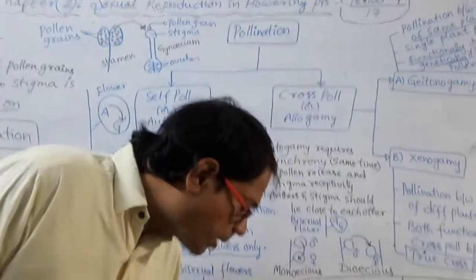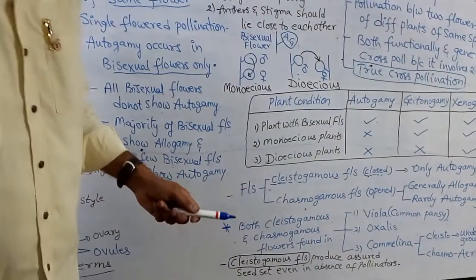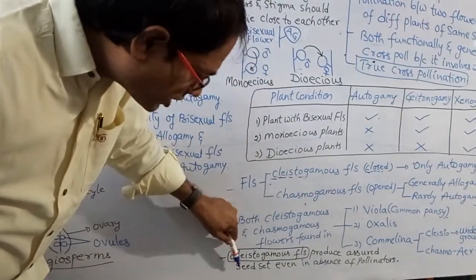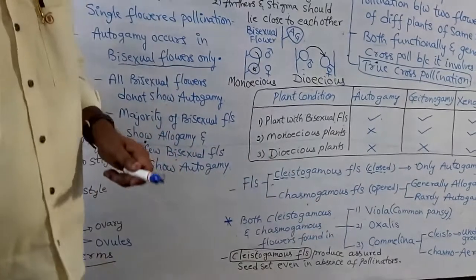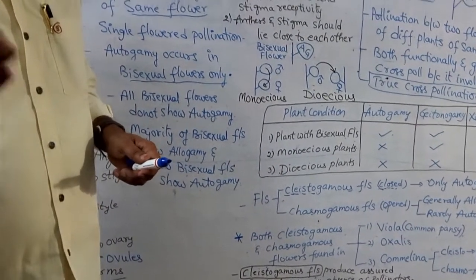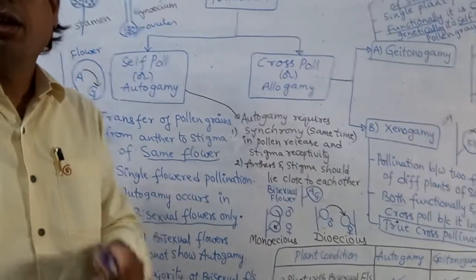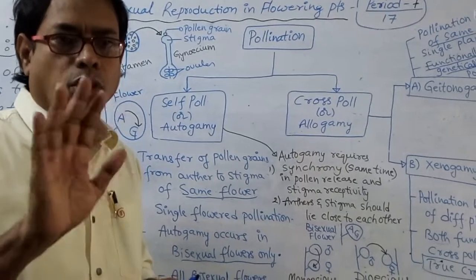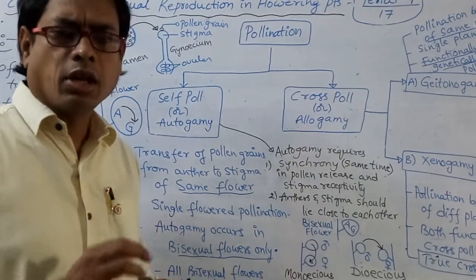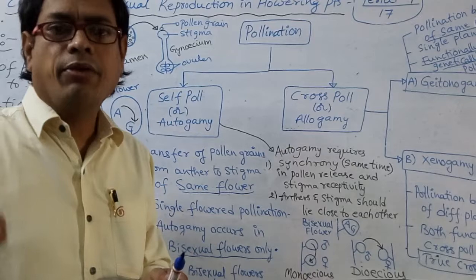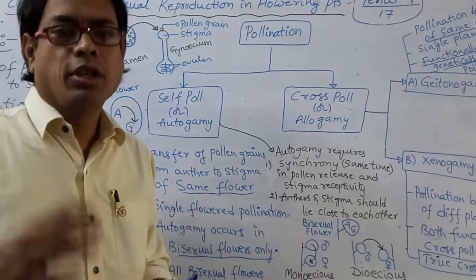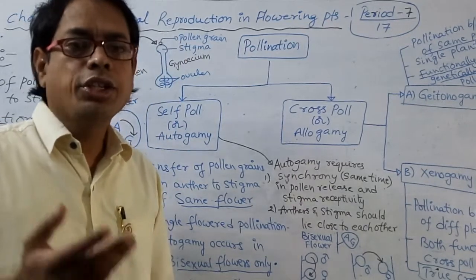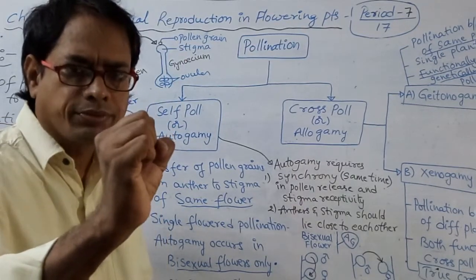Cleistogamous flowers produce assured seed set, assured means definitely, even in the absence of pollinators, because there is no chance of cross pollen grains landing on the stigma. Cross pollen grains means pollen obtained from another flower. There is no chance, because these are cleistogamous flowers, which are closed flowers.